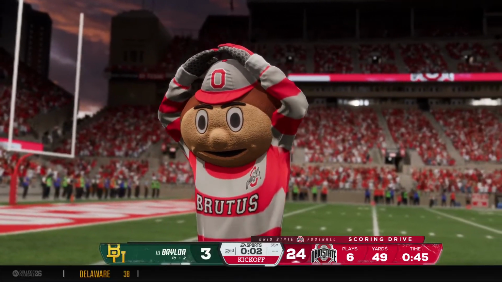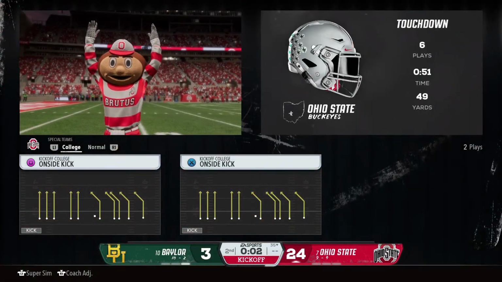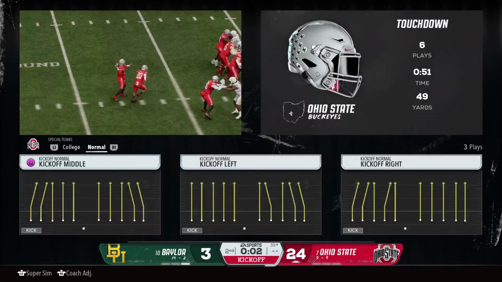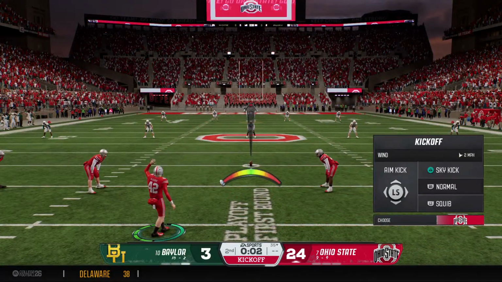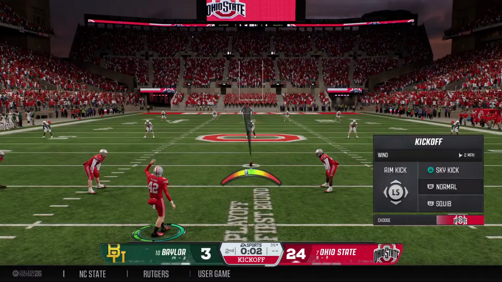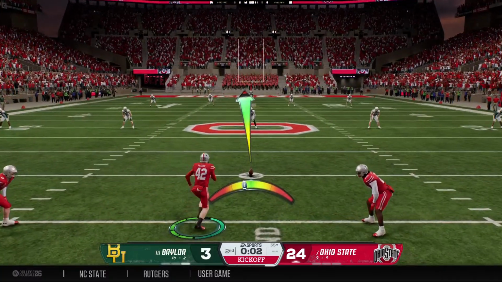They convert the PAT, so the lead is now 21. So an important touchdown just before halftime. Not much time for the opposing offense to try to answer before the break.